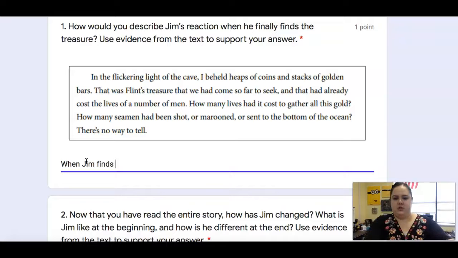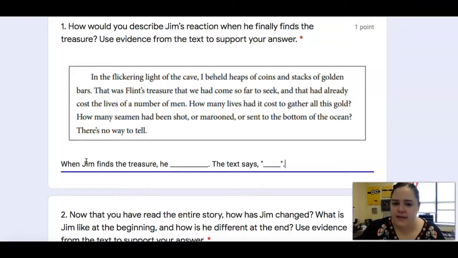So when Jim finds the treasure, he blinked. So let's reread this paragraph. And then you need to find evidence to support your text. So as I'm reading, find the evidence that tells you, I know, or we'll just say the text says this. That will be your evidence.